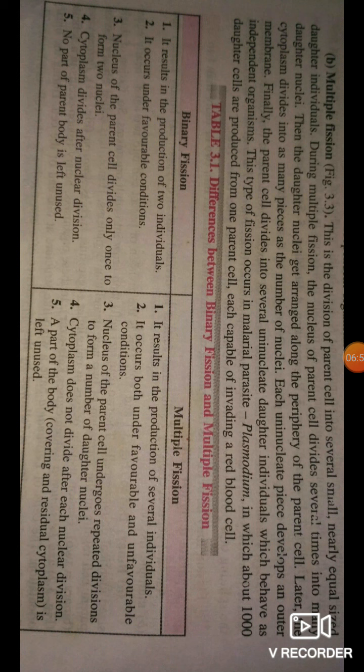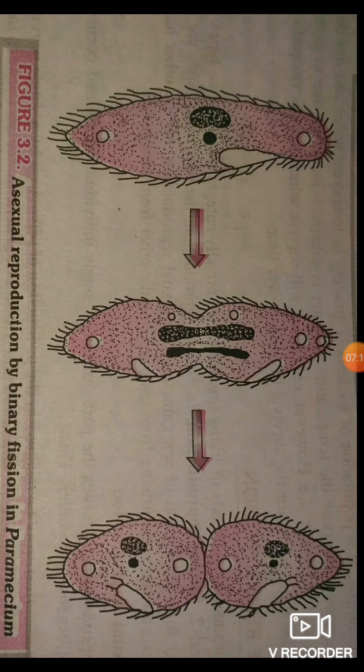In multiple fission, the cytoplasm does not divide after each nuclear division. In binary fission, no part of the parent body is left unused. In multiple fission, a part of the parent body, that means the covering of residual cytoplasm, is left unused.